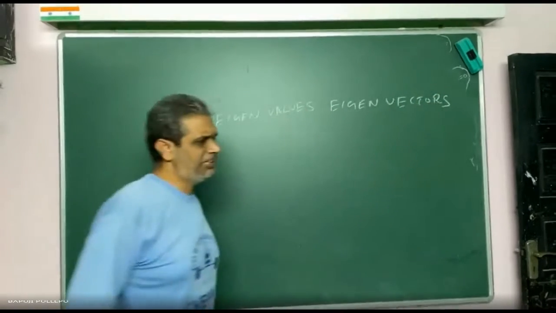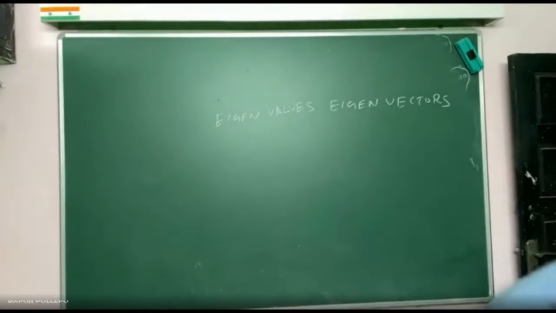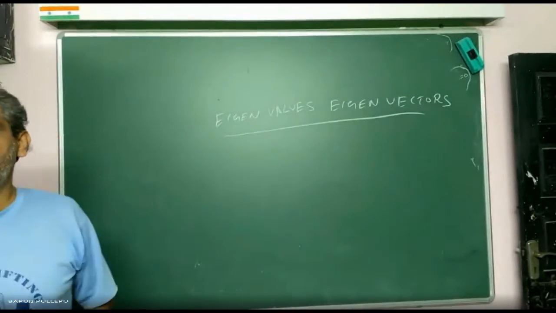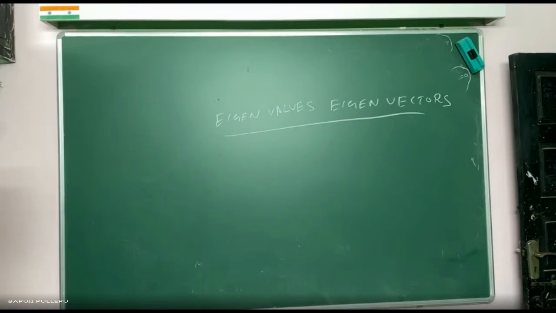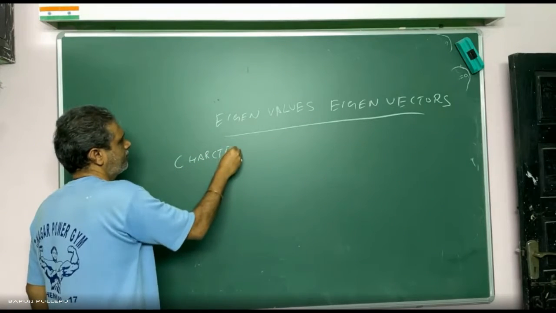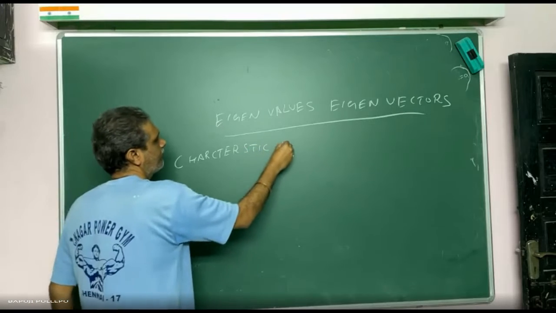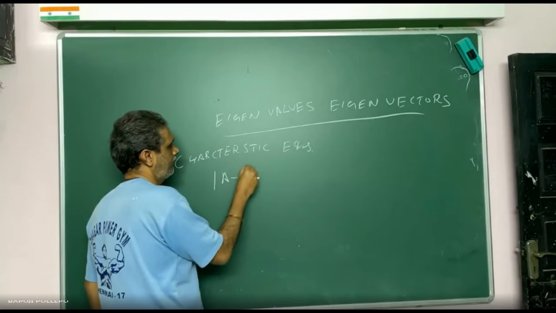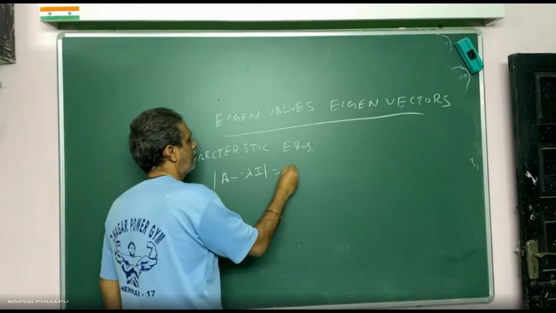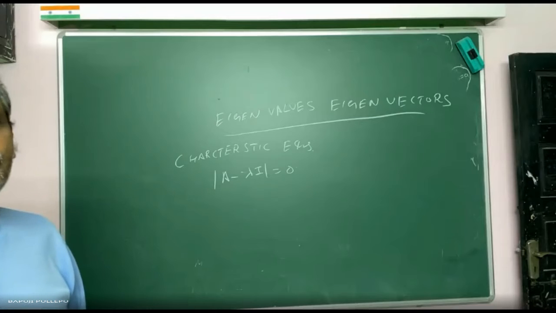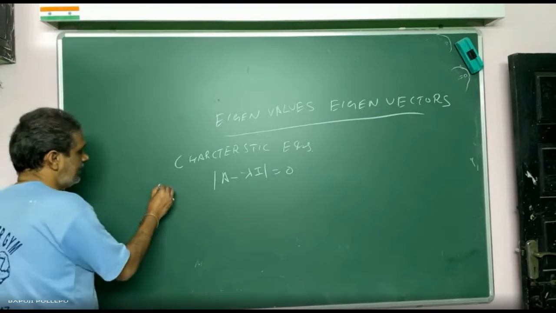A lot of things are there, applications now. I don't want to tell you this, I want to go fast. If they ask to find eigenvalues and eigenvectors, what do we do? Find the characteristic equation. What is the characteristic equation? Determinant of A minus lambda I is equal to 0. That is called the characteristic equation. I will generally write it as CH equation.